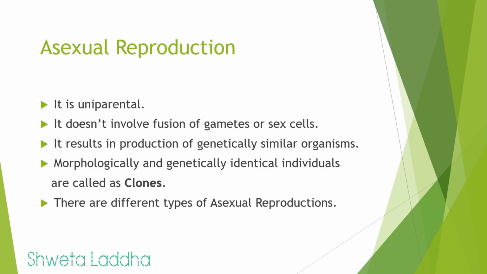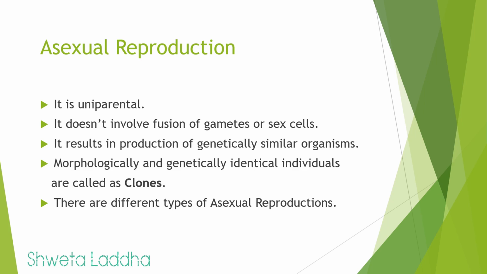Asexual reproduction is always uniparental. That is, it involves only one parent. There is no gamete formation, no sex cell formation, no fusion, no fertilization. That's why the result is the production of genetically similar organisms. Morphologically and genetically identical individuals are also called as clones.